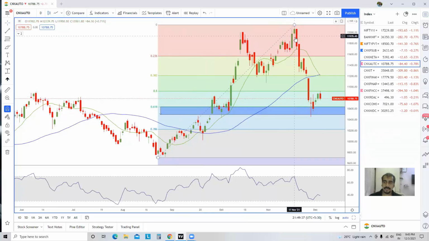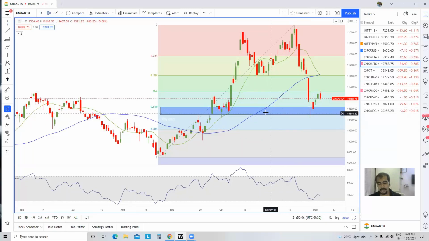As per Dow theory, if we wanted to continue the uptrend, we should have made a higher low than this particular high, which has not happened, and we have gone down. So certainly we are in a downtrend, but in a support zone. If we break and close below this particular low, possibly we can go a bit lower.